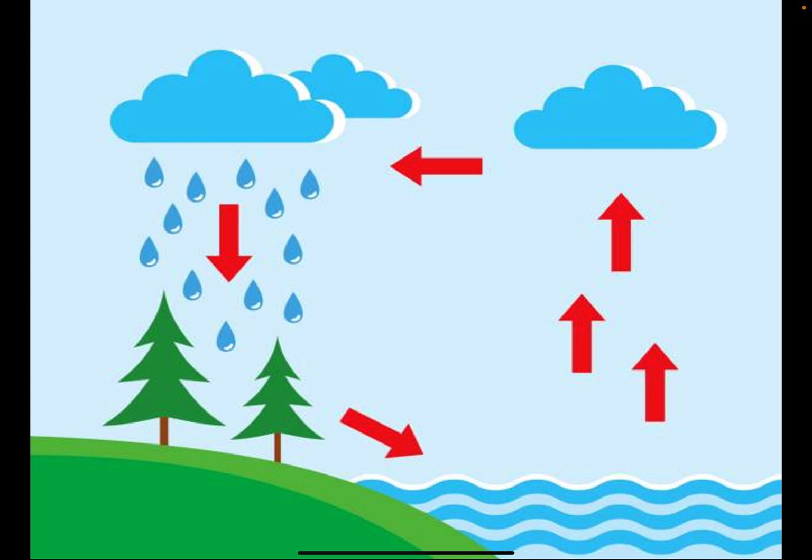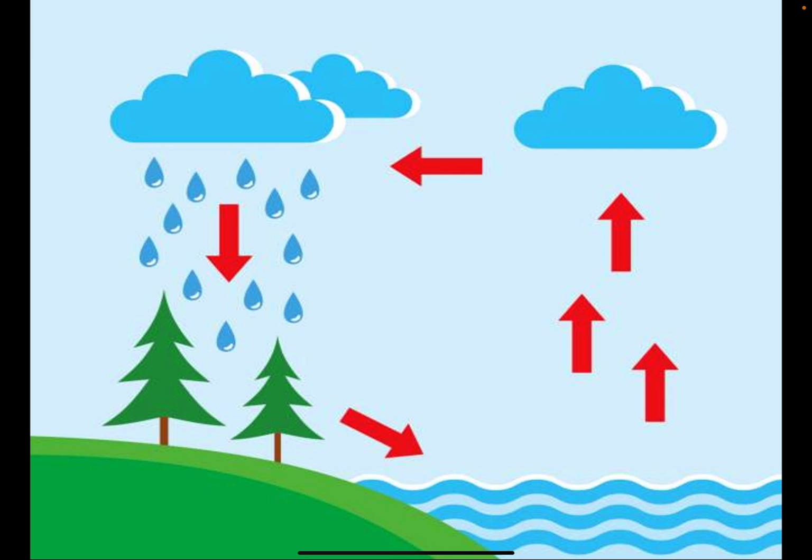You can see in this picture, this is a water body. Imagine, suppose it is a river or an ocean, and you can see some red arrows going up. This means that water is evaporating and forming clouds. Then you can see some red arrows going towards the left, means they are traveling and the clouds are becoming heavy with water. And when they cannot hold any more water, the water droplets of the clouds come down, precipitate, means they come down as rain. You can see the arrows coming down, red arrows, means water is coming down back to earth.